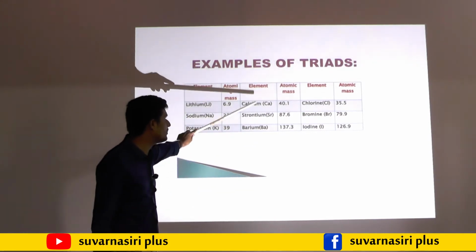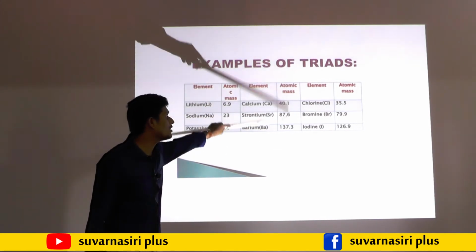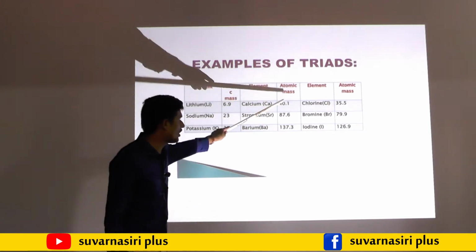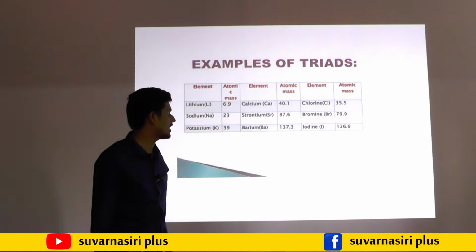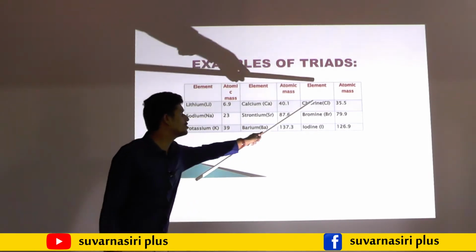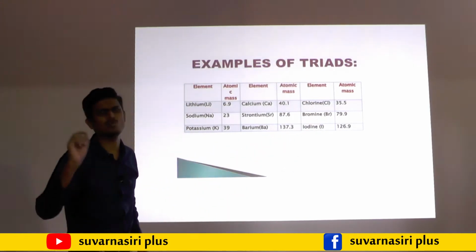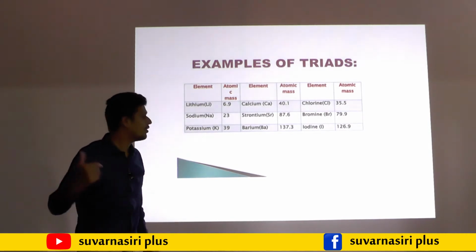And one more triad he made: calcium, strontium and barium. He also arranged those elements in the increasing order of their atomic mass. You may observe 40, 87, 137, like that. Halogens also he arranged: chlorine, bromine, iodine. These things you may observe in our modern periodic table also. He attempted this, but it failed completely. We will discuss why it failed.